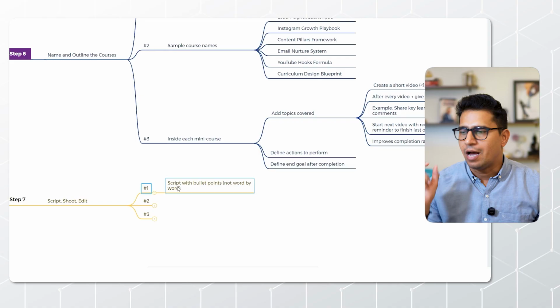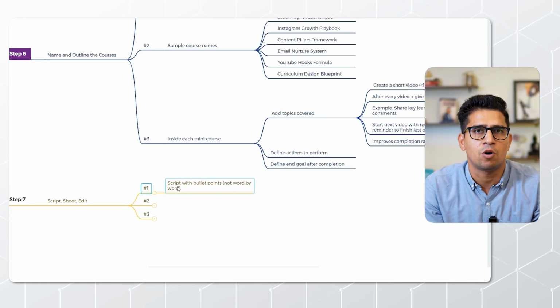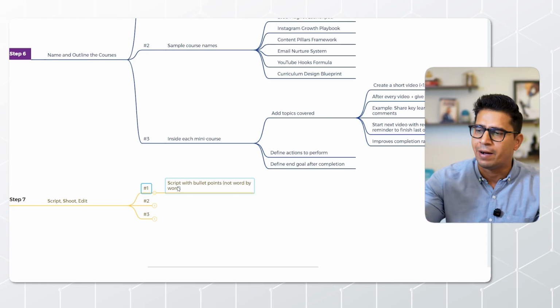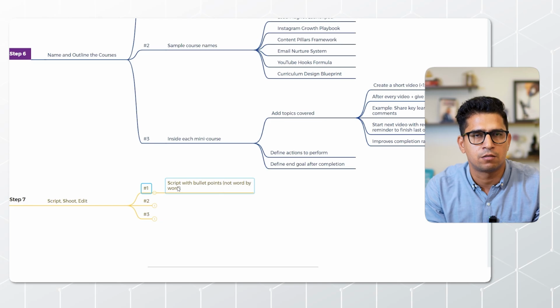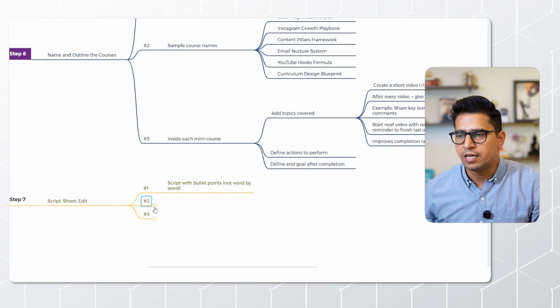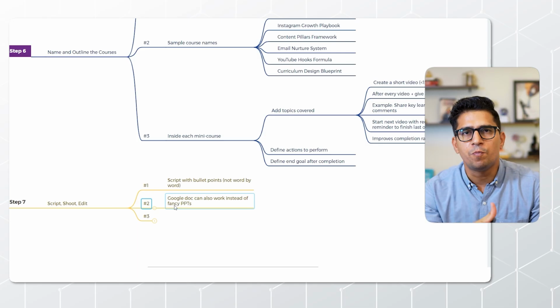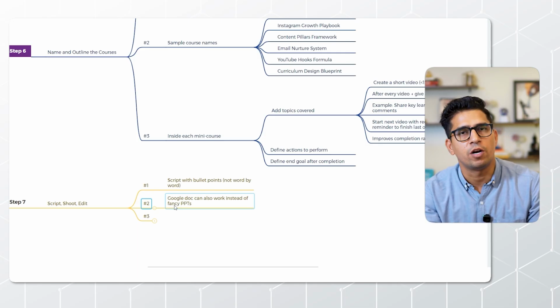Right now you can see I'm just taking the help of these bullet points or these mind maps, and I'm speaking confidently whatever is coming into my mind based on these mind map points. Go in the simple way. So this is the first thing that you need to do. And the next thing is, once you have these things, you can also put all of them into a Google Doc.